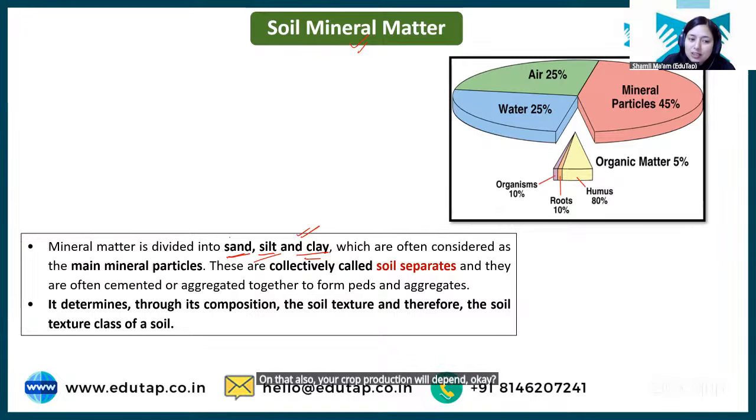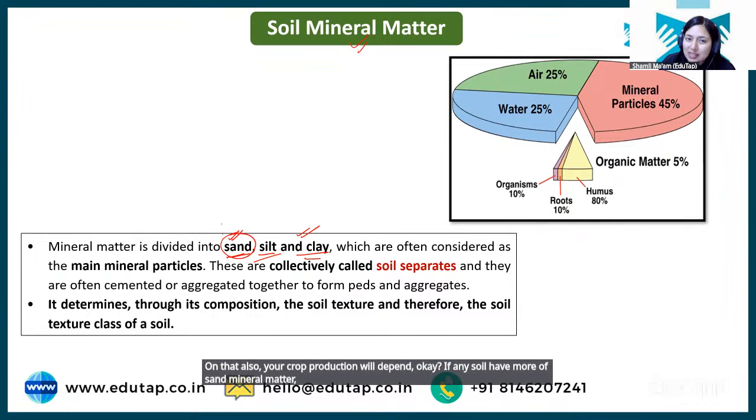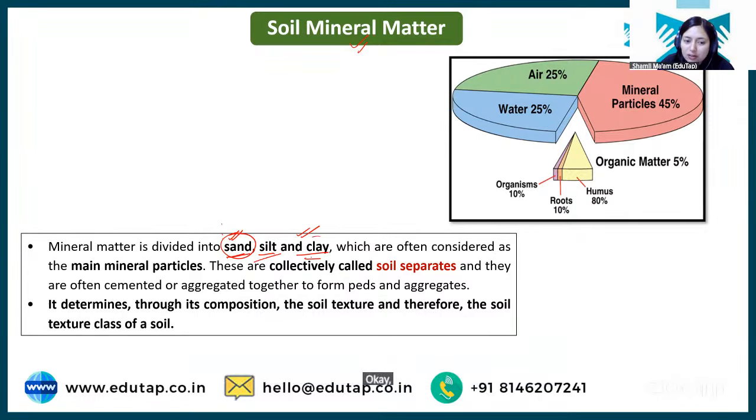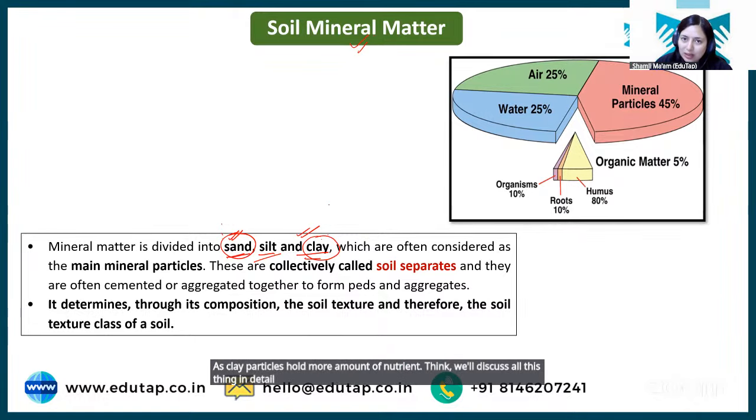If any soil has more sand, the soil will be less fertile. If any soil has more clay, the soil will be fertile, as clay particles hold more nutrients. We'll discuss all this in detail in the soil chapter.